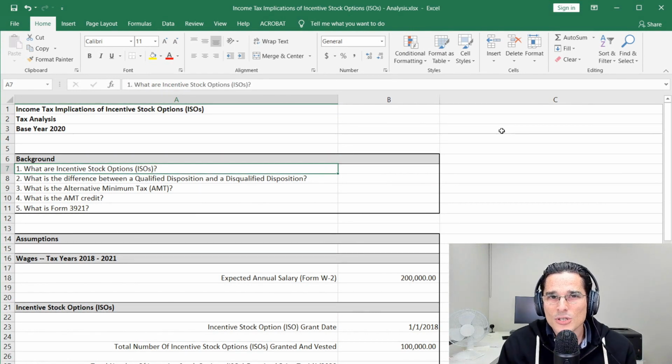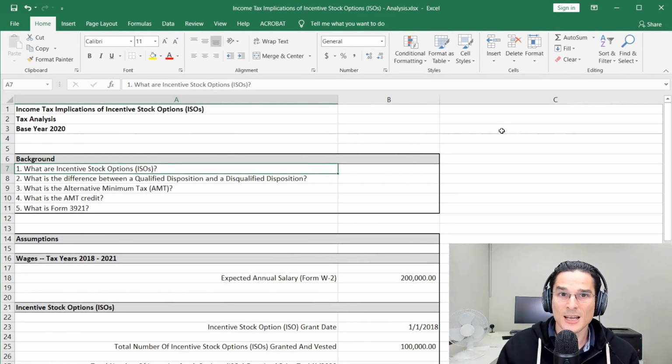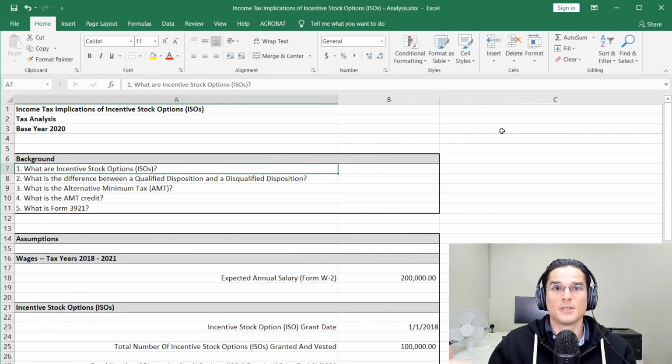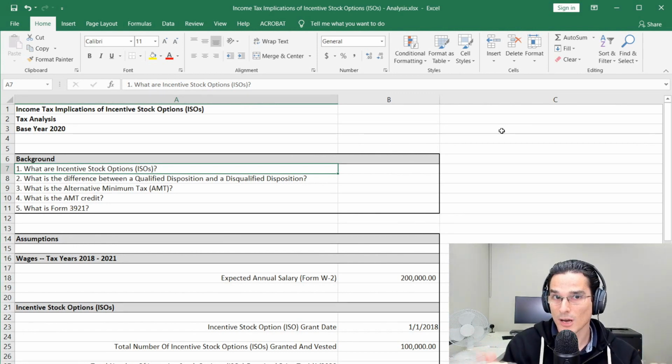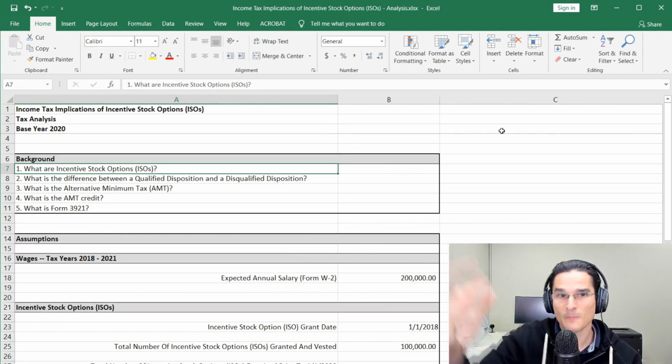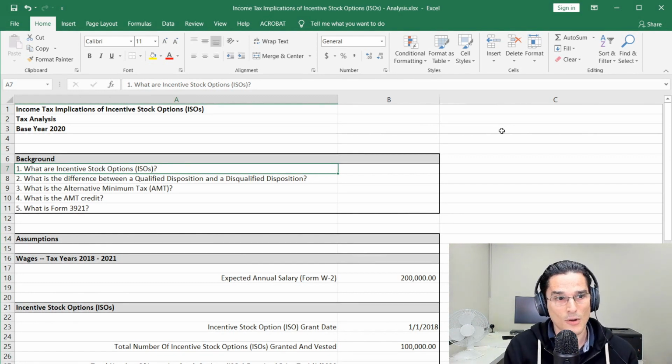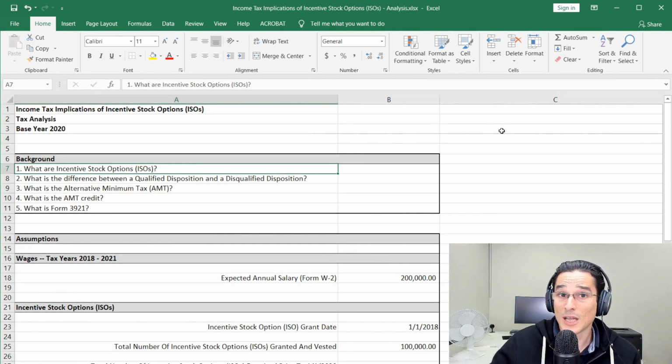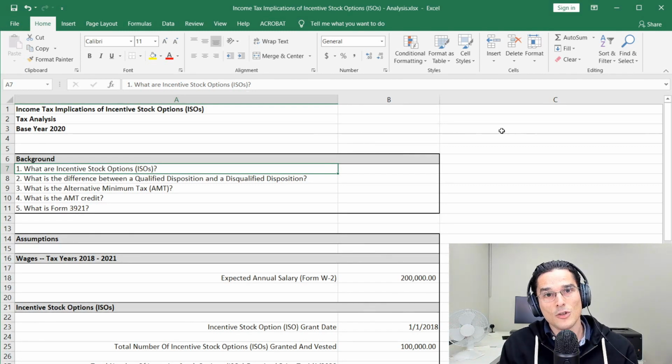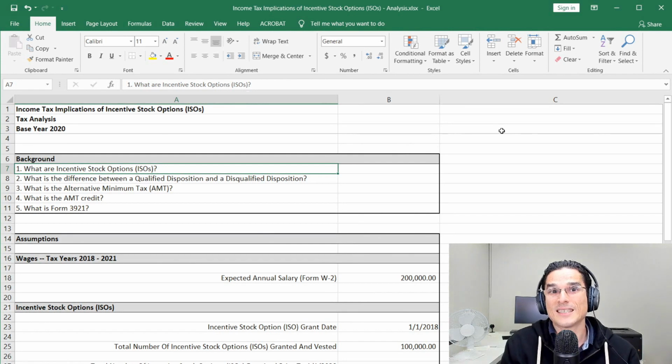So first, let's understand what incentive stock options actually are. Now, there's really two broad categories of stock options from a tax perspective. One of those is non-qualified stock options, or NQSOs, and those are typically disadvantageous in that the bargain element, or the difference between the exercise price or the strike price and the fair market value of the share, is taxed at ordinary income tax rates. So that's something you want to possibly avoid if you can, because it's going to be taxed at whatever tax brackets you're subject to. On the other hand, you may be granted ISOs, or incentive stock options.